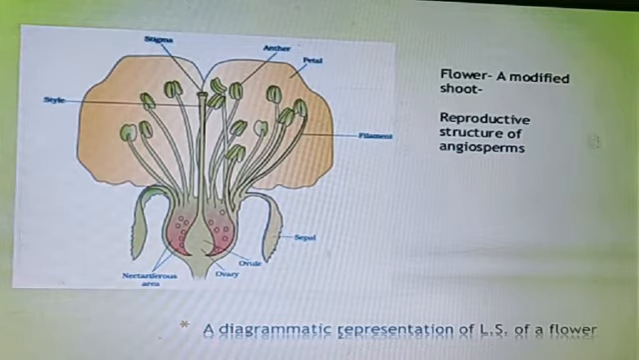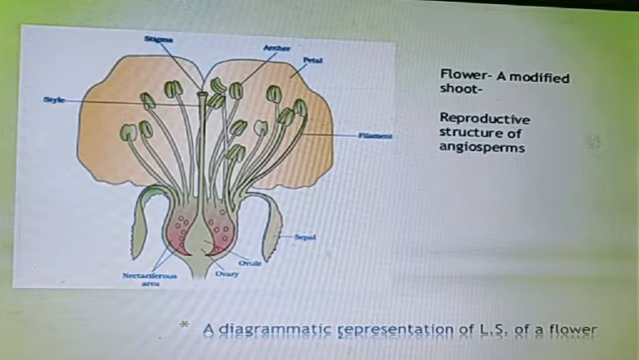The floral axis bearing the floral organs is called the receptacle. The outermost whorl is the calyx, consisting of sepals, and inner to this is a whorl of corolla, which is made up of petals. Petals are the colorful parts, for example pink or whatever color appears, and the sepals are the green parts, which together are known as the calyx.